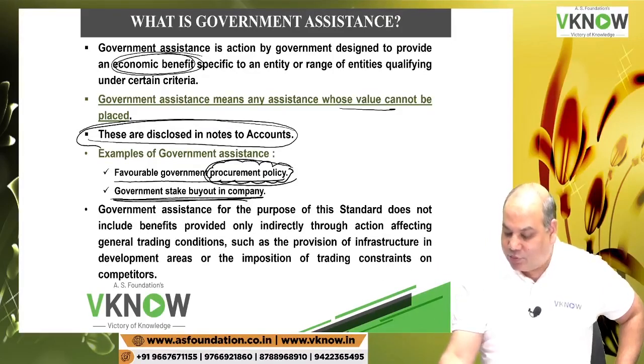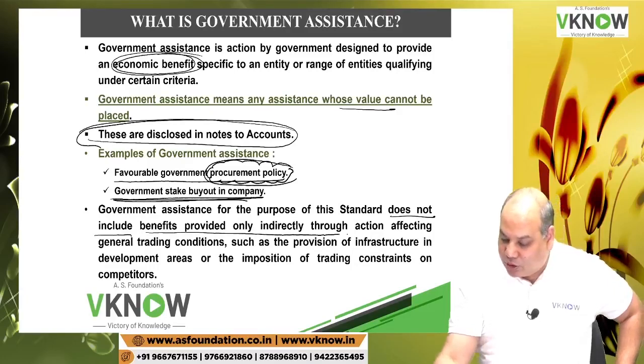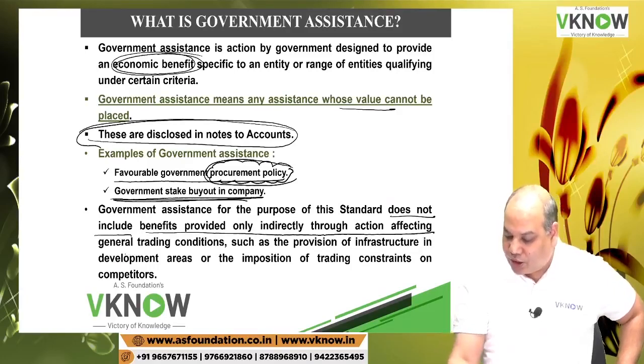Government assistance for the purpose of this standard does not include, underline the word does not include. What is not included? Benefits provided only indirectly through action affecting general trading condition.